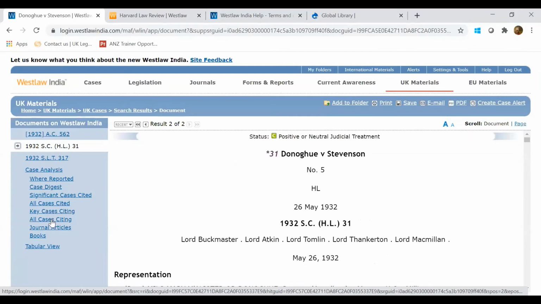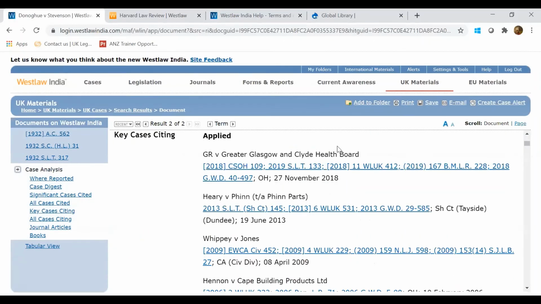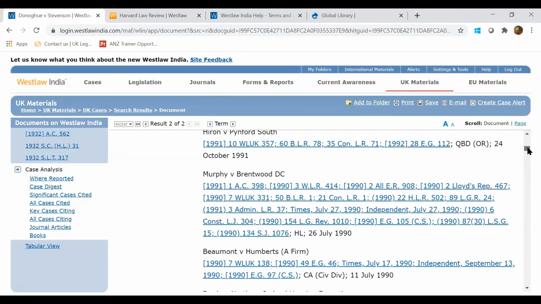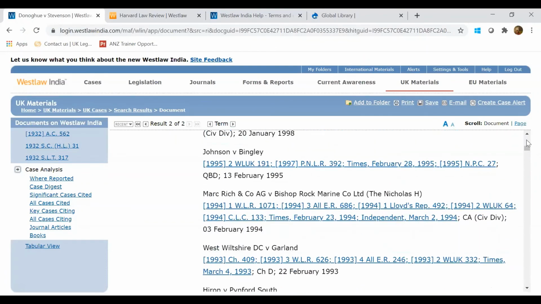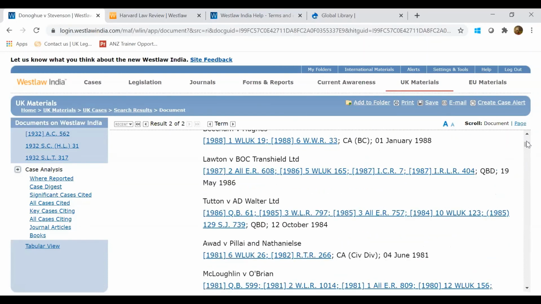So if I want to see all cases which are citing this case, I can click on here. These are the key cases which are citing this case, and if you just scroll down below, you'll get all the cases which are citing this case, and all are hyperlinked, so you can simply click on the links and go to those cases as well.